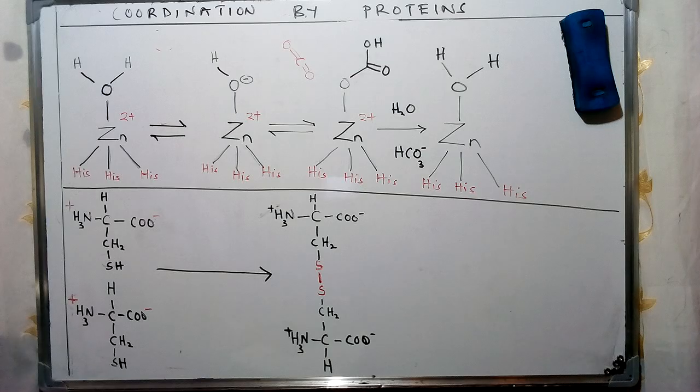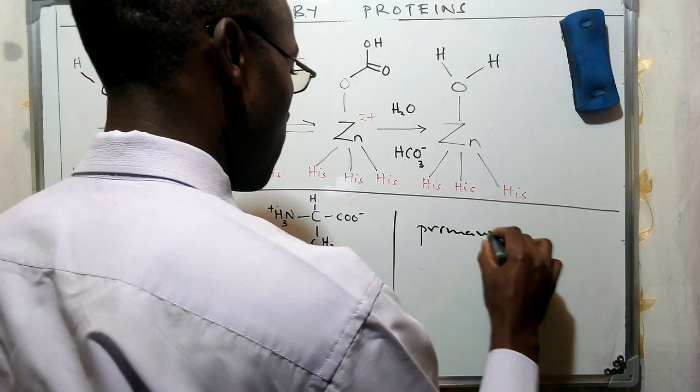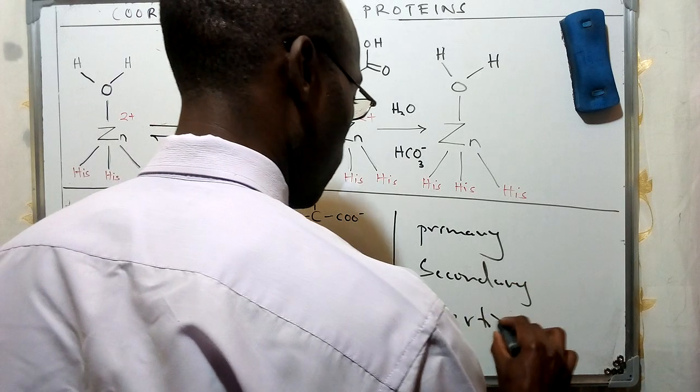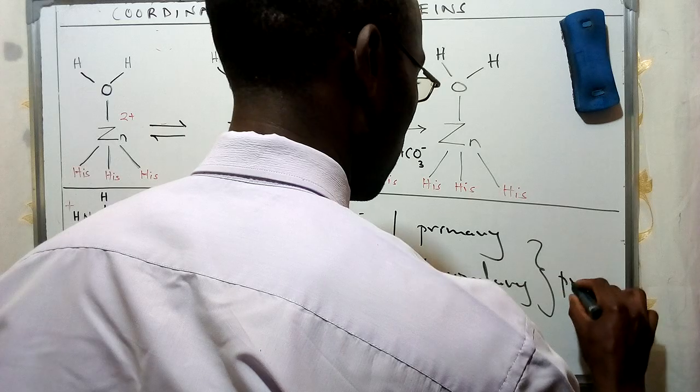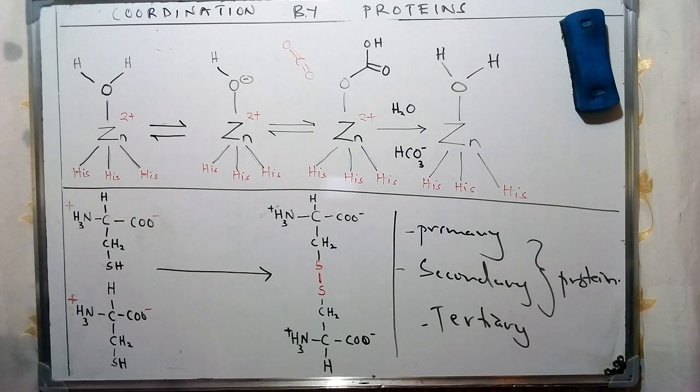And in our last discussion, I had basically given a specific classification of proteins in terms of their structure. I had given three sets of this classification: primary, secondary, and the tertiary form of proteins. In this case, we had given some of the examples and the structural formations of these three categories. Now, I stated that the primary set of proteins are formed by a linear sequence of amino acids, which we gave an example of in terms of an illustration from that video.